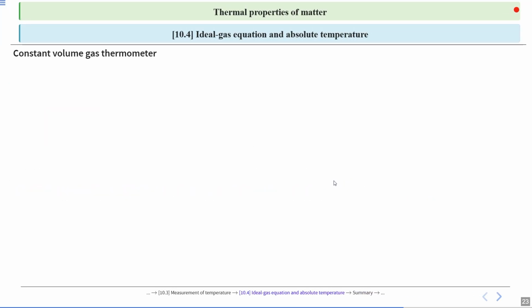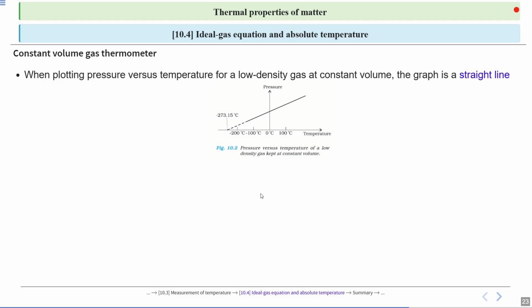Now this is the pressure versus temperature graph. When plotting pressure versus temperature for a low density gas at constant volume, the graph is a straight line. This one.